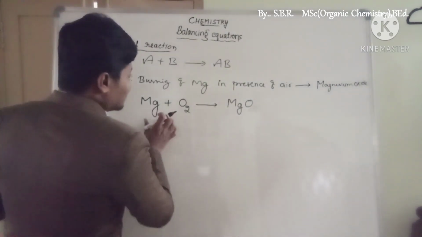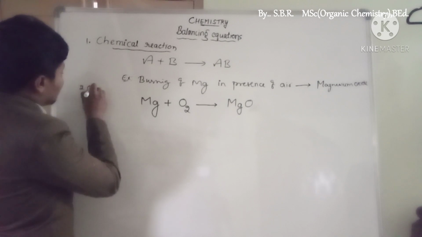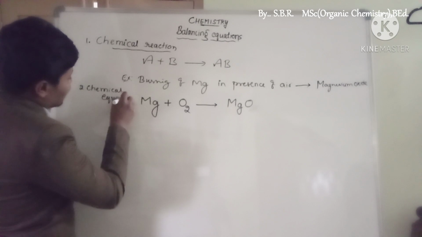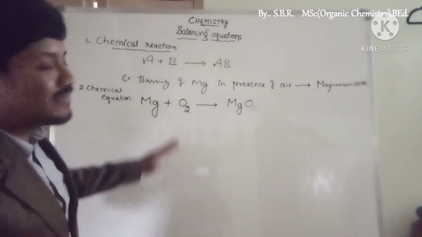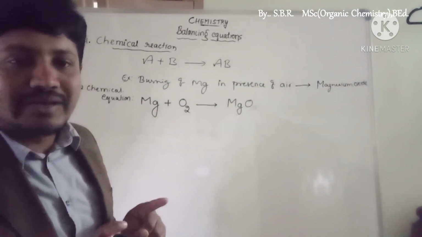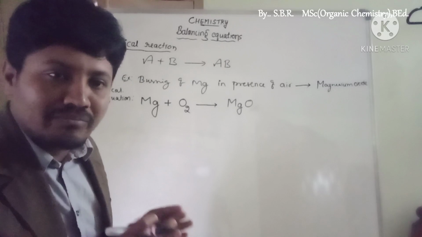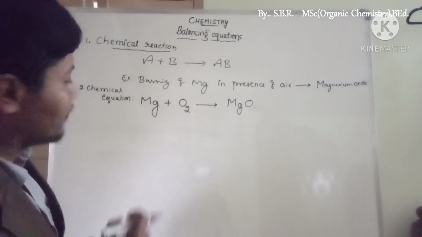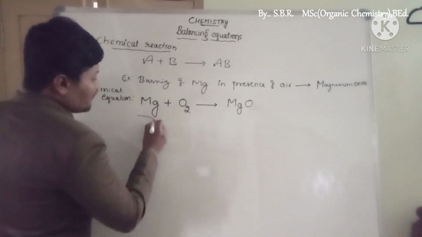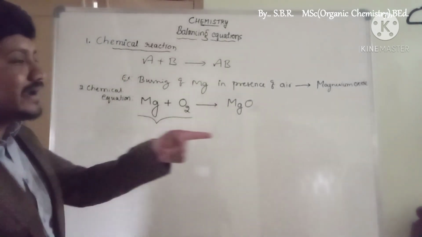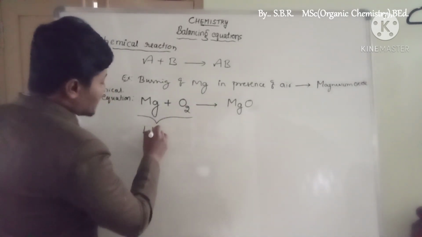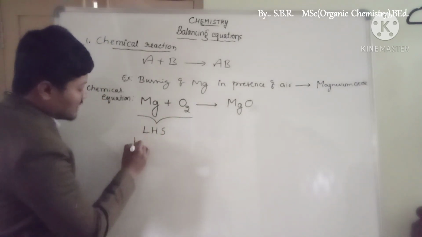So I would like to tell you, this is what we call a chemical equation. A chemical equation is nothing but the symbolic representation of a chemical change or chemical reaction. Chemical equations should always be represented with the help of symbols as well as formulas of the compounds. Now, how to represent a chemical reaction? Look here. The head of the arrow indicates the formation of products. The left hand side compounds are called reactants.